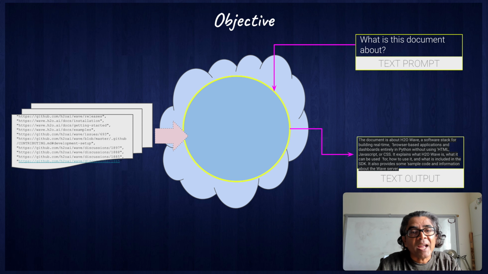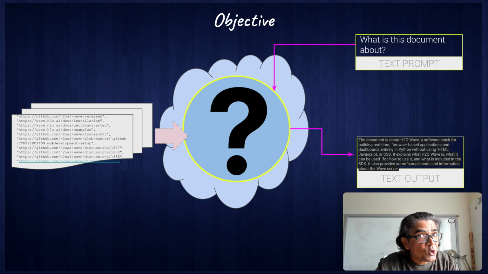Every organization has all the information related to a project or to the overall organization scattered across several web URLs, and they would like to have a functionality where all that information can be somehow combined and processed so that users can get answers the same as ChatGPT or in the style of ChatGPT. But the question is how it is possible. And that is the objective of our video.